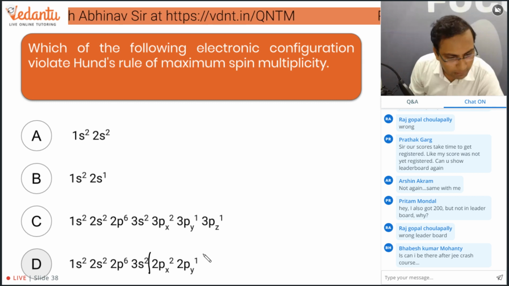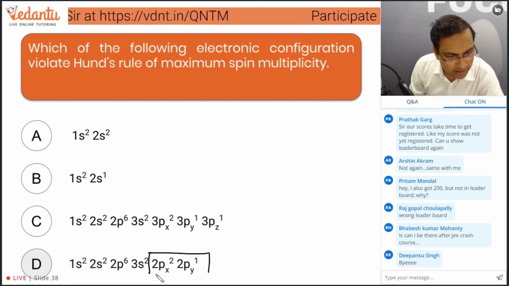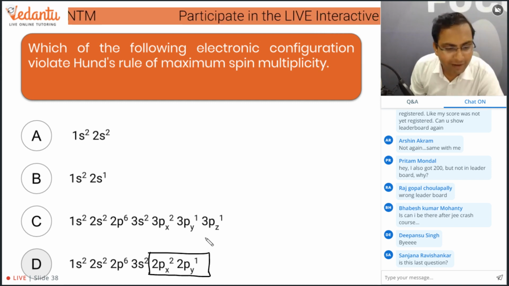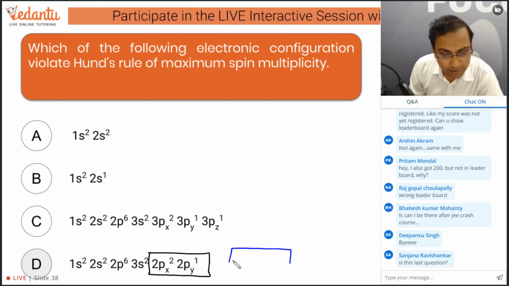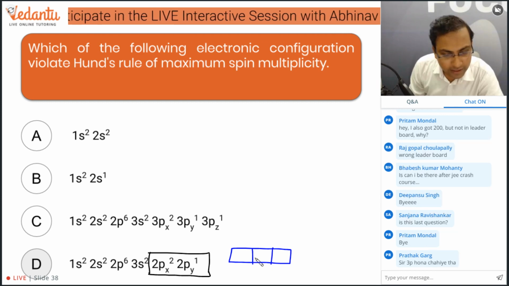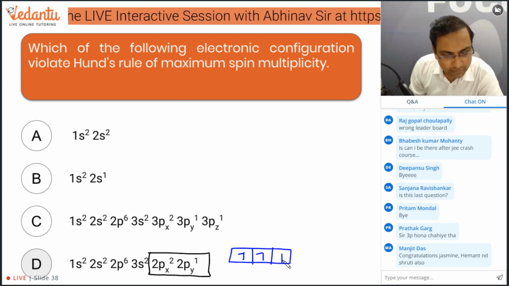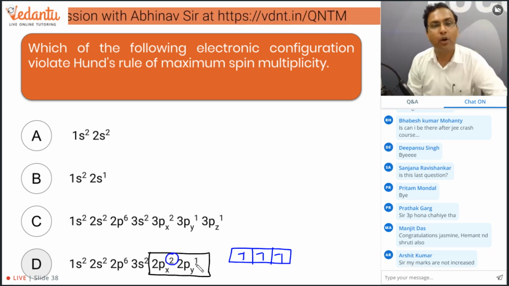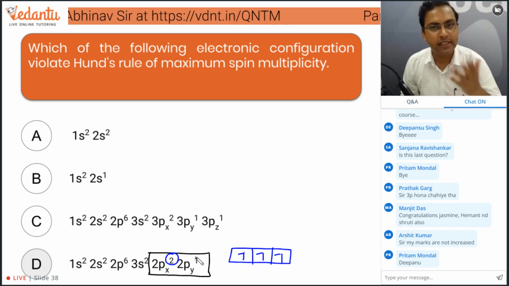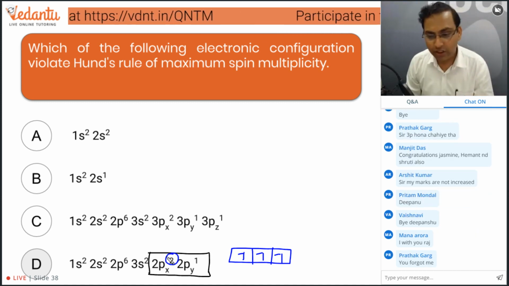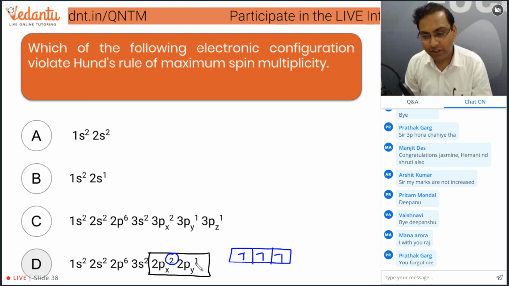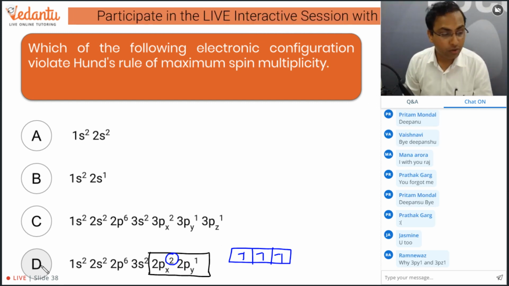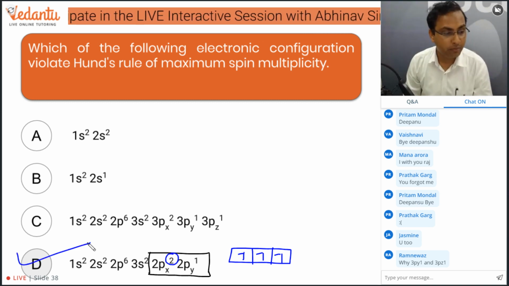Now let's talk about only the 2p orbital. For the 2p orbital, the filling should be done this way: one electron here, one electron here and one electron here. But what they have done is they have done pairing first without filling all the degenerate orbitals equally. So this is violation of Hund's rule. According to this, Hund's rule is violated. So the correct option should be D.